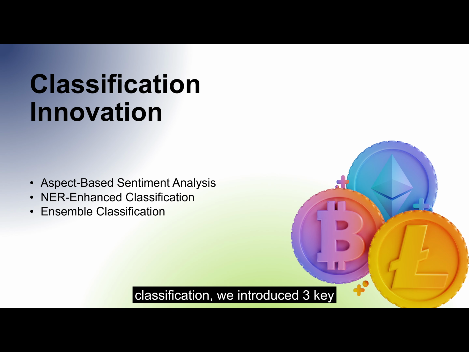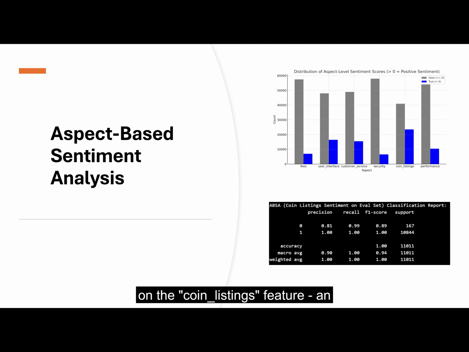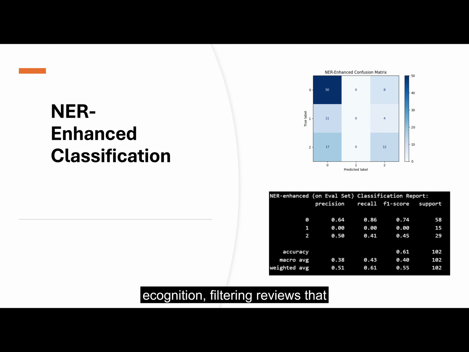For our baseline sentiment classification, we introduced 3 key innovations: ABSA, NER-enhanced classification, and an ensemble voting strategy. Aspect-based sentiment analysis focused on the coin listing feature, an important and balanced aspect in our dataset. Using vendor sentiment scores and a random forest model, we achieve a remarkable 99.6 accuracy, highlighting the power of aspect-specific classification. Secondly, we apply named entity recognition, filtering reviews that mention specific entities like exchange names.